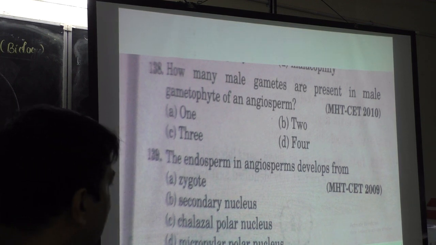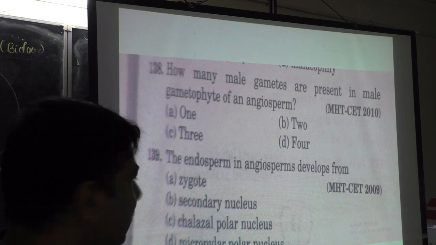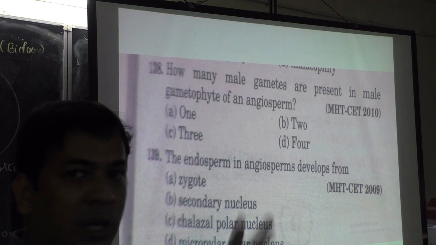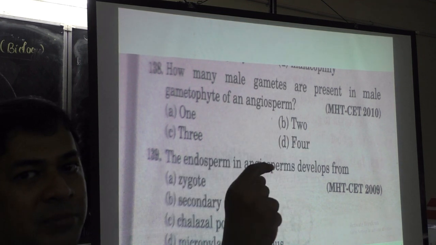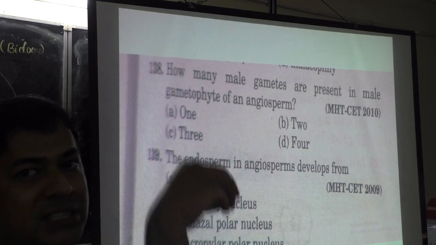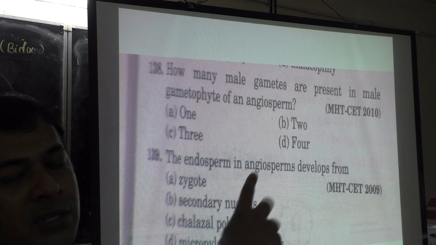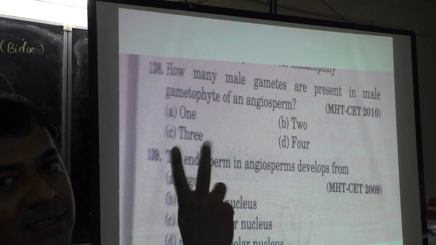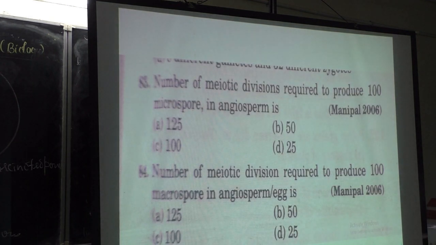Endosperm is produced by secondary nucleus, which means polar nuclei and the male nucleus. The second nucleus meets the polar nuclei, so it should be secondary nucleus. Option B.